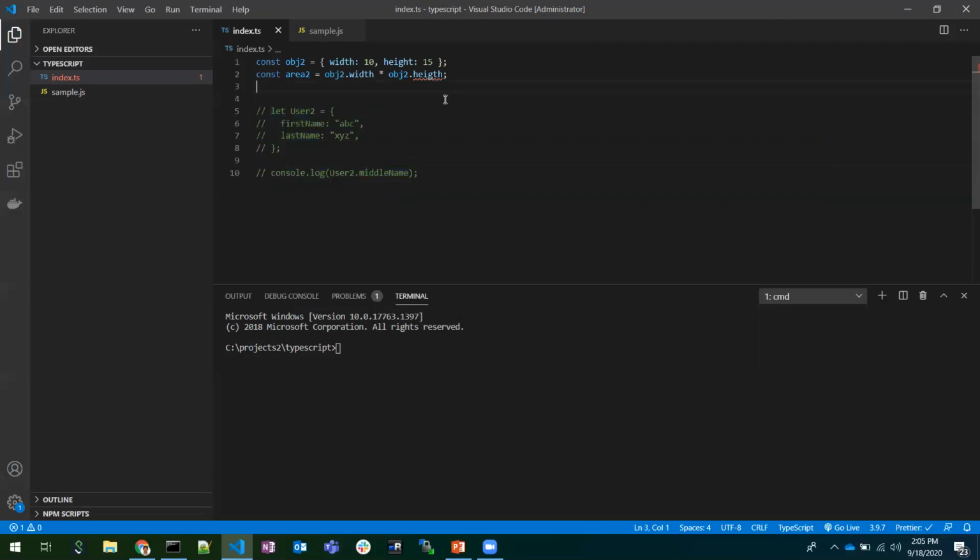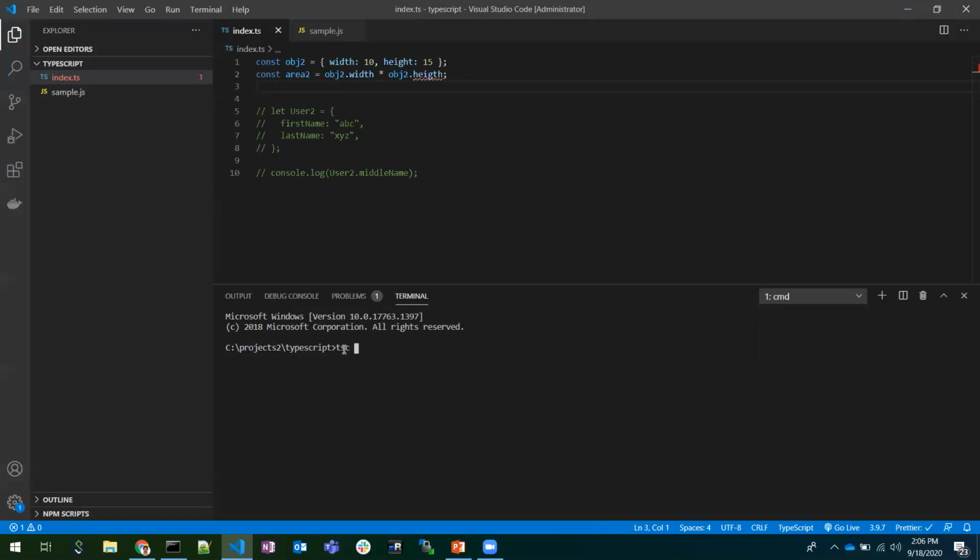So how to compile this .ts file? We need a compiler to compile this TypeScript file. Why do we need this compiler? The browser can understand only plain JavaScript code. It can't understand TypeScript code. So we need a TypeScript compiler which compiles this TypeScript file and generates the JavaScript file, and that JavaScript file can be loaded into the browser. This is the extra part we need to do or configure while using TypeScript.